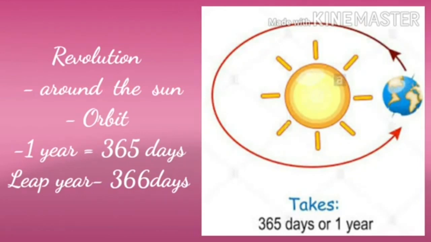It takes 365 days and 6 hours. It means 365 and a quarter days. Children, the earth takes 365 days and 6 hours to complete one revolution around the sun. The earth completes one revolution in 365 days or 1 year. Children, 1 year is equal to 365 days.